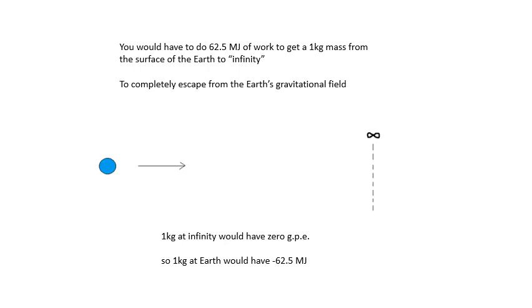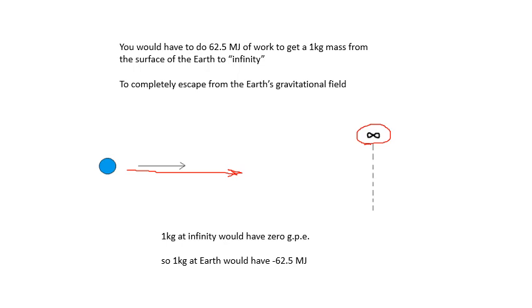Because if I had a kilogram on the surface of the Earth, and I wanted it to escape from the Earth, to get to infinity, an imaginary place billions and billions of miles away from absolutely everything, then I have to do work.